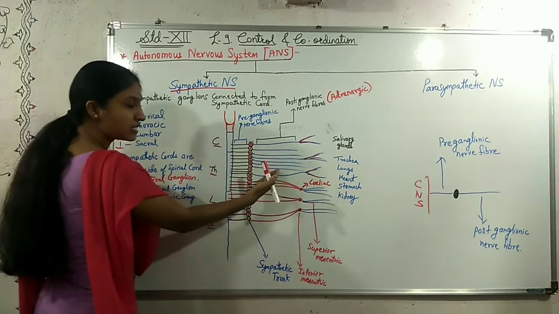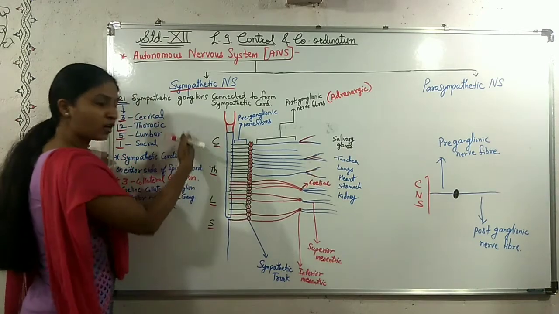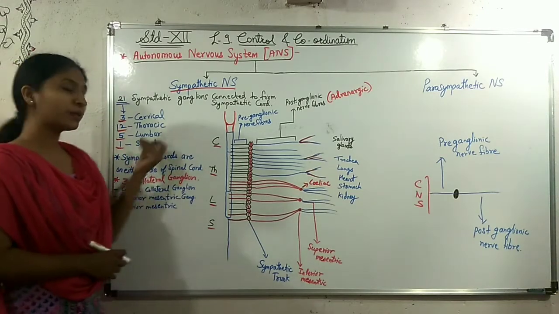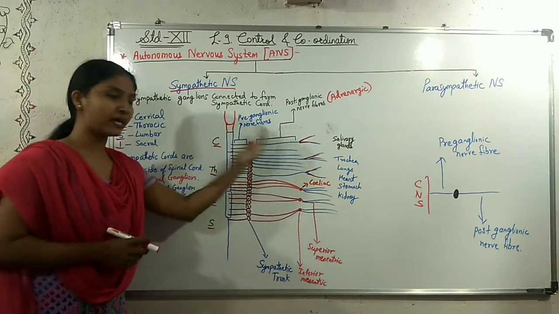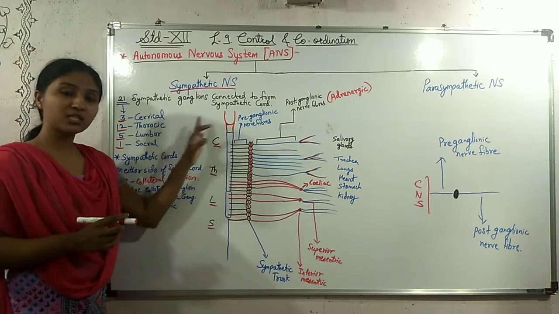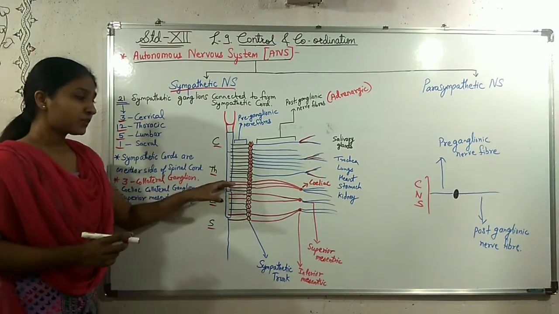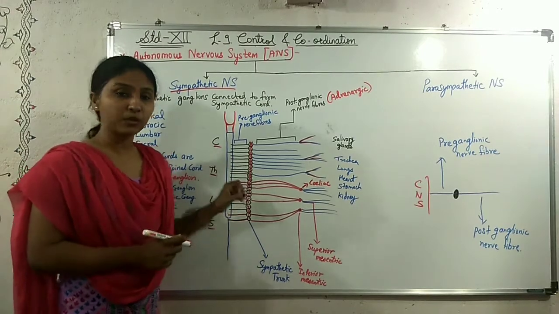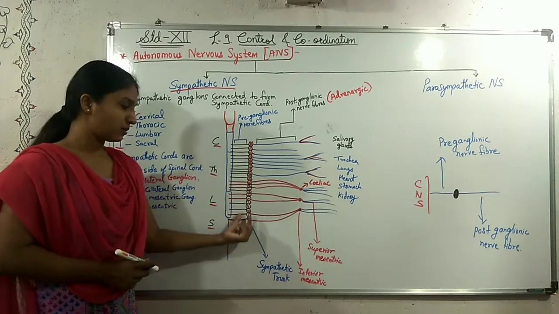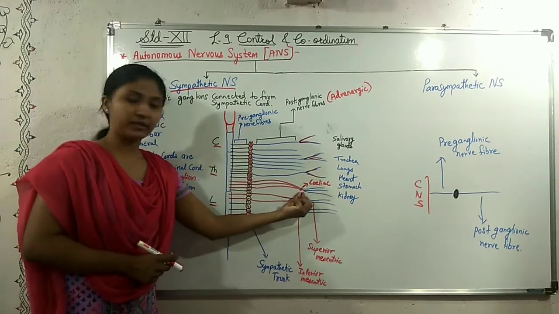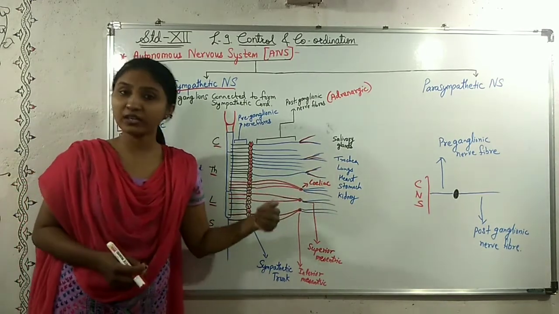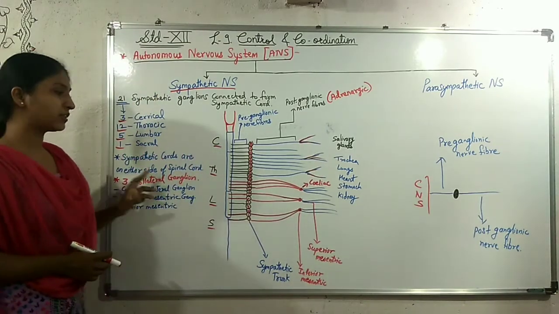So on this side also the cord is present, and on the other side of the spinal cord the sympathetic trunk is present. So these sympathetic trunks or cords are on either side of the spinal cord. Now, from the spinal cord, some of the preganglionic nerve fibers arise and go through this sympathetic trunk or cord, and connect to another ganglion.